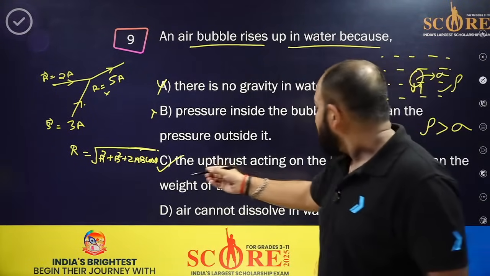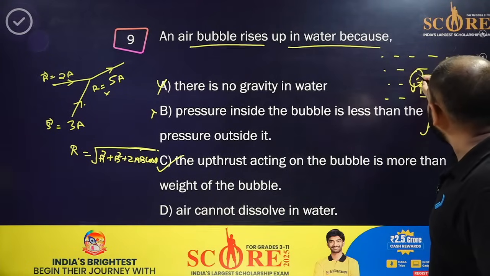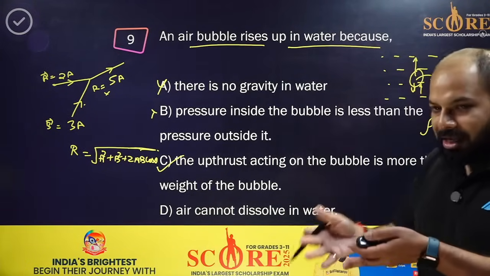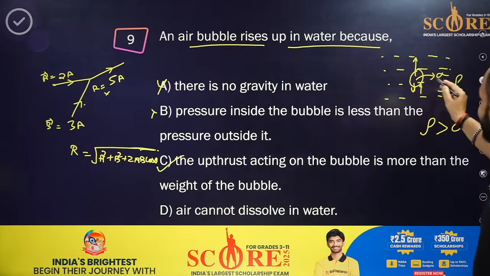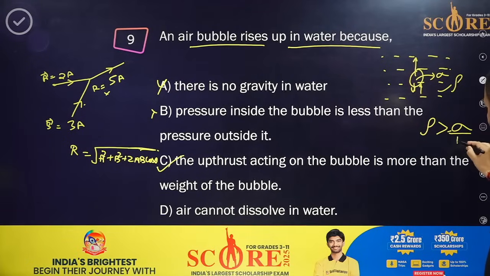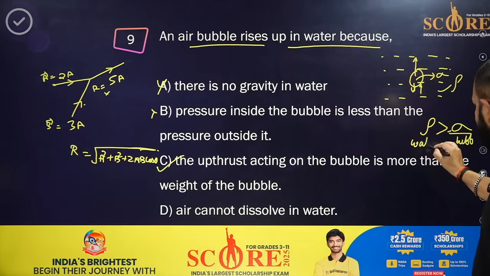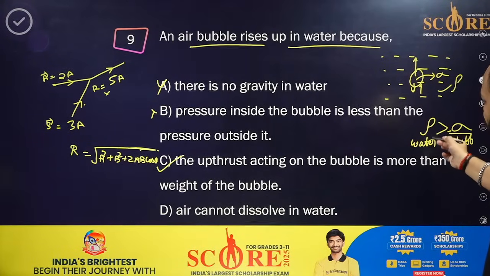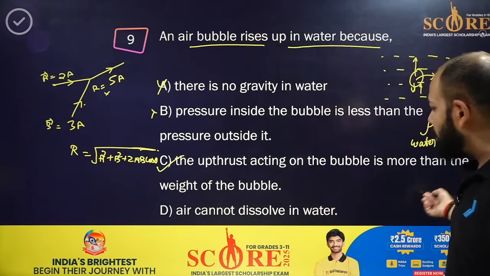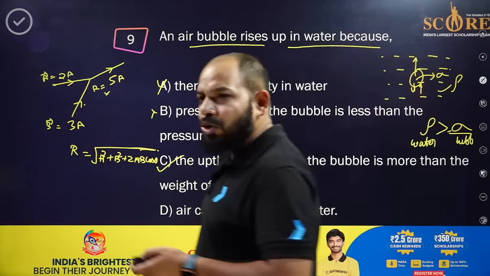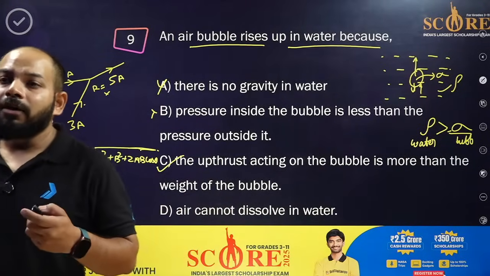So we obviously know the density of water rho is greater than sigma. So whatever weight is acting downward, the more density it has, the more upthrust it gives. Whatever thing is submerged into the water will get upthrust. The density of the water is more than the density of the bubble, so obviously it gets more upthrust, and the upthrust acting on the bubble is more than the weight of the bubble. So the question can come from flotation also.